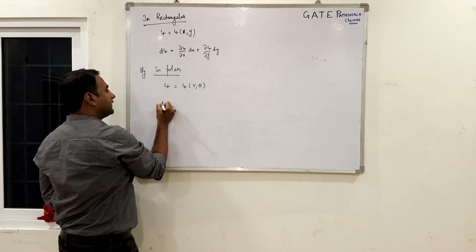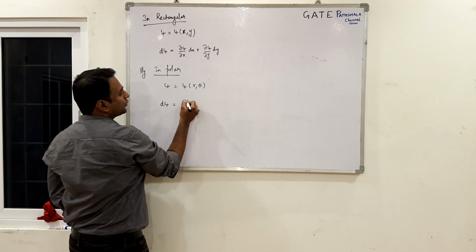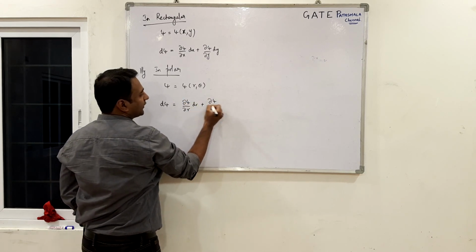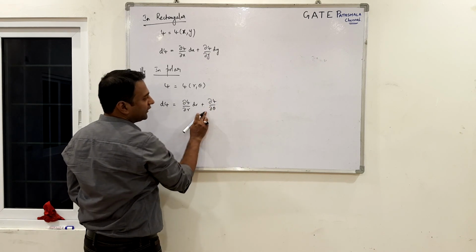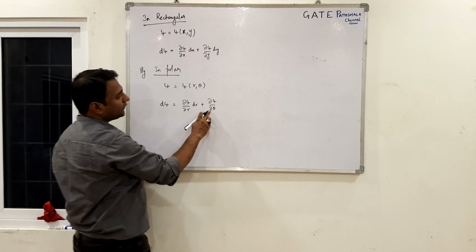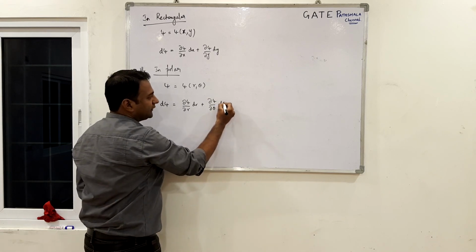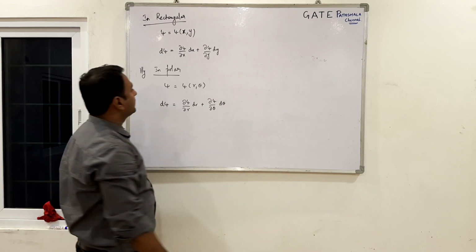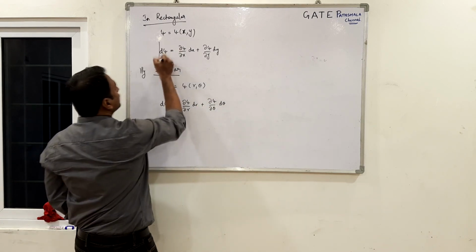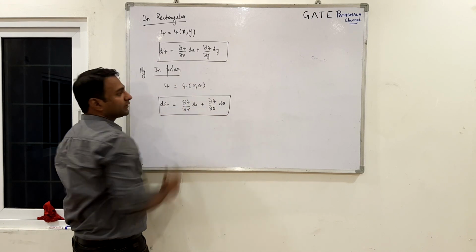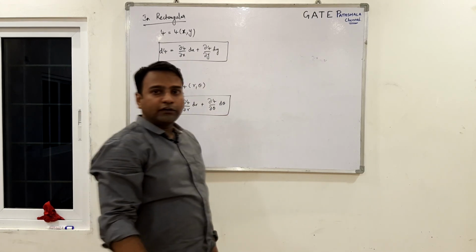So then you write dψ as ∂ψ/∂r into dr plus ∂ψ/∂θ into dθ. Here you do not need to divide with r, because you are going to multiply with dθ, it will get cancelled and you will get the unit of psi only. Okay. So, these are two important total differential expressions that you need to use in the upcoming continuation of this topic.